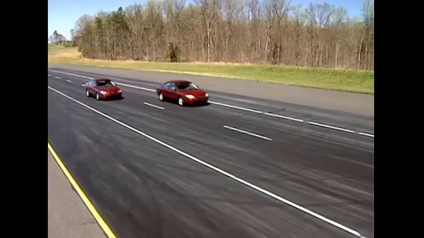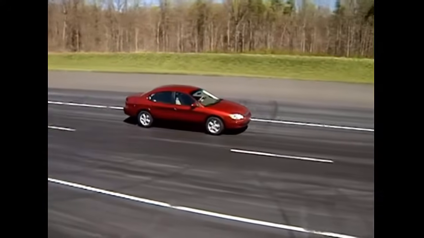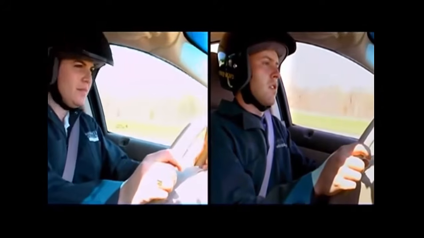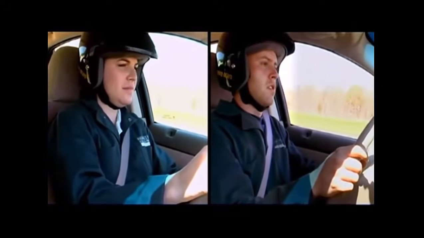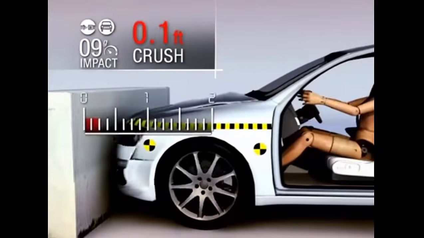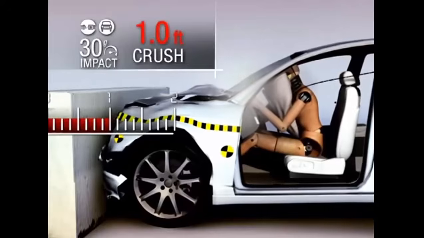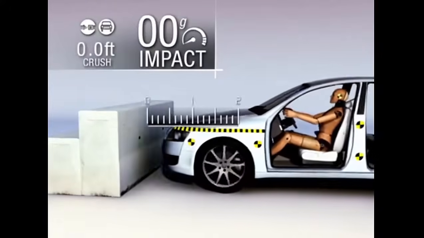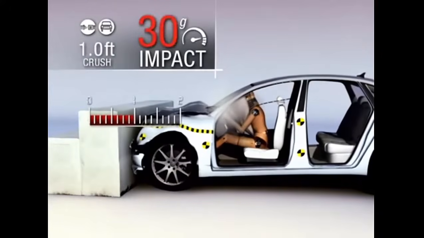If the impulses must be equal to decelerate each car's momentum to 0, the driver that stops in less time or distance must experience a larger force and the higher deceleration. And let's also assume the car's front end crushes 1 foot with uniform deceleration of the passenger compartment throughout the crash. In this crash, the driver would experience 30 Gs.